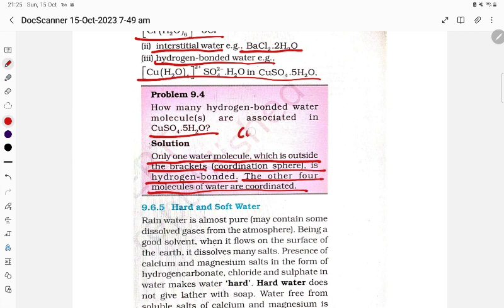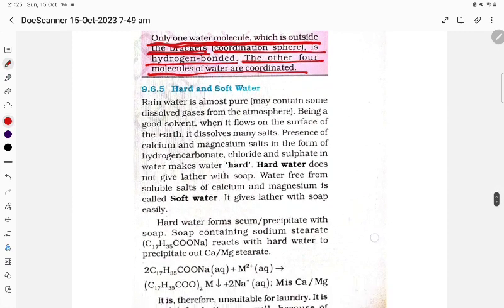So if you talk about CuSO4, student, one is the sulfate ion, and the point is that only one water molecule is outside the bracket. You see this compound, student: in this one all are inside. Four water molecules are inside, one is outside. So how many molecules are associated by hydrogen bonding? Only one.